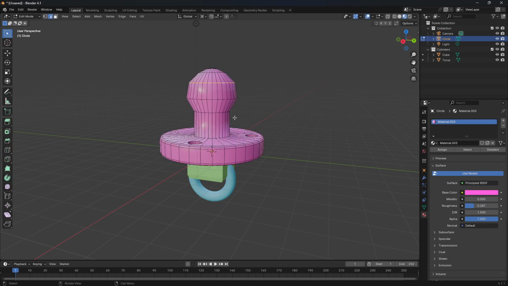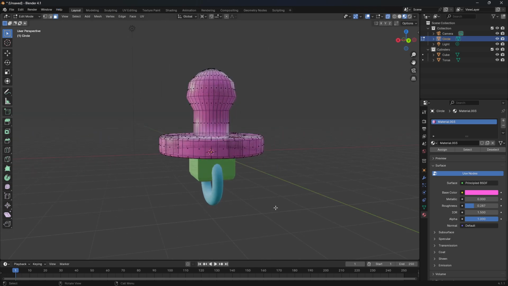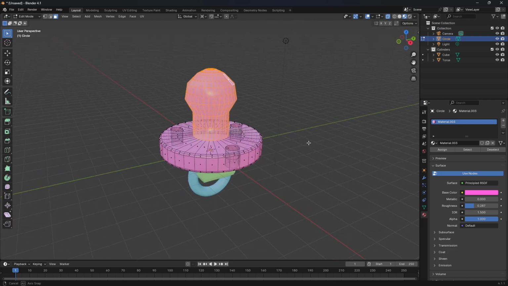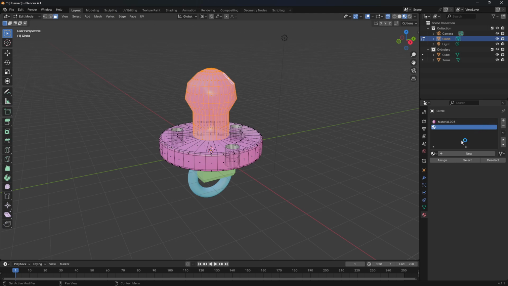So let's go to edit mode, X-ray, face selection with 3. Right orthographic view, and new material. New material, yeah.